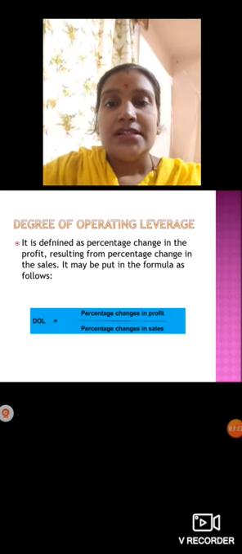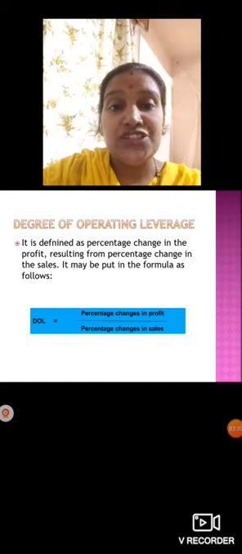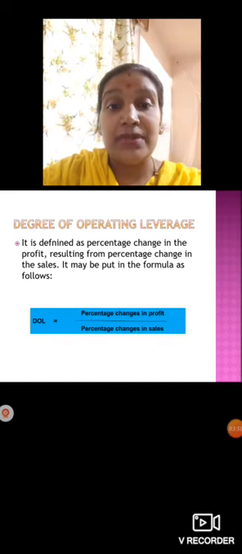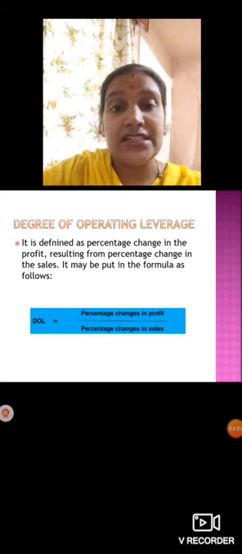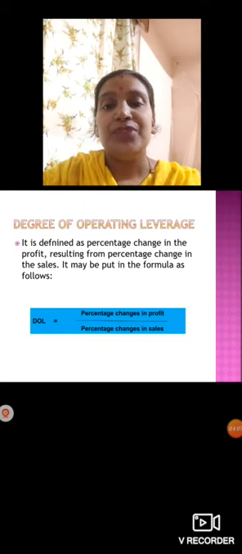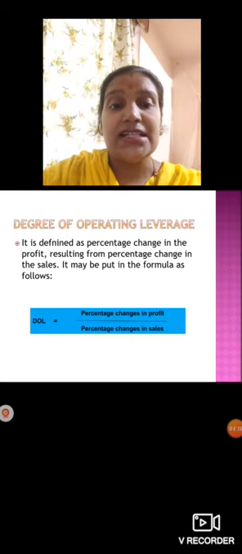Okay, the next we have degree of operating leverage. It is defined as the percentage change in the profit resulting from a percentage change in the sales. It may be put in the formula as percentage change in the profit and percentage change in the sales. It is the ratio, or the relation, between the percentage change in the profit and the percentage change in the sales here.